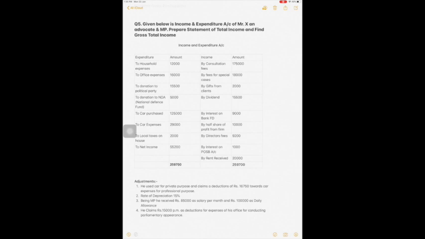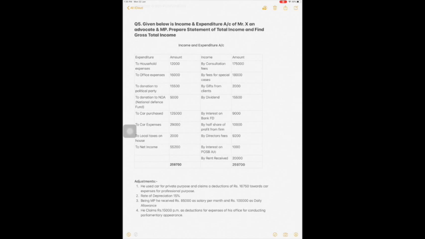While calculating income from profession, you will subtract office expense. To donation to political party, any donation is personal. So you have to ignore this.